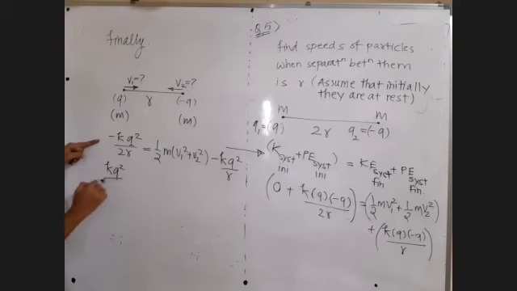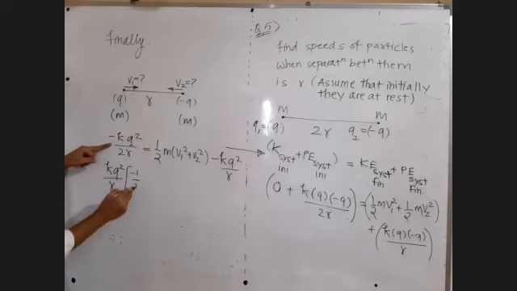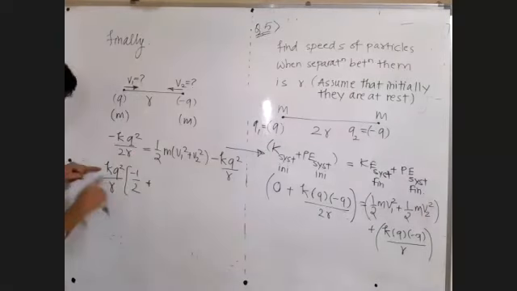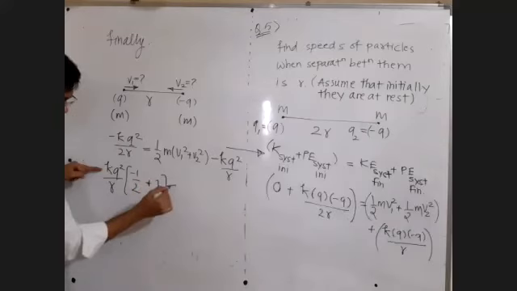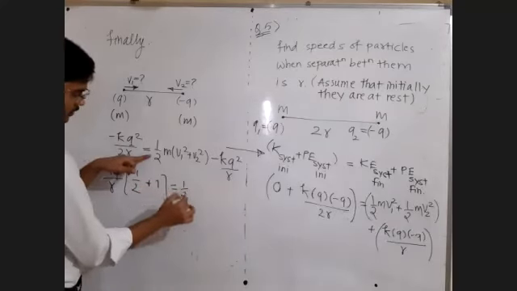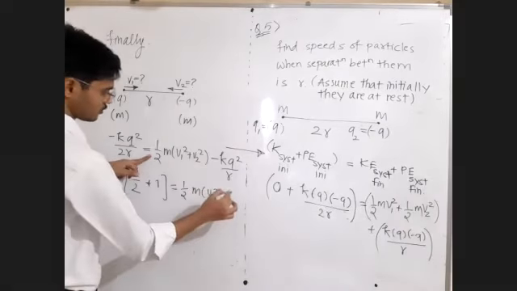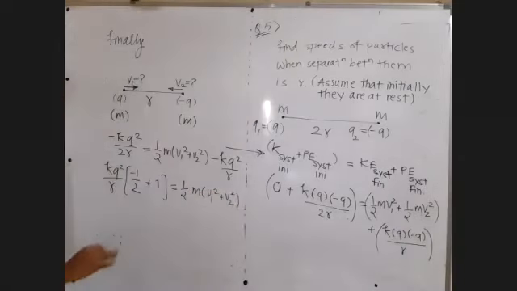Take K into Q square upon R common. Here what will remain? Minus half. This minus will come on to the left hand side and become plus. K into Q square upon R is already common, so plus 1. But still we have only one equation and two unknowns.